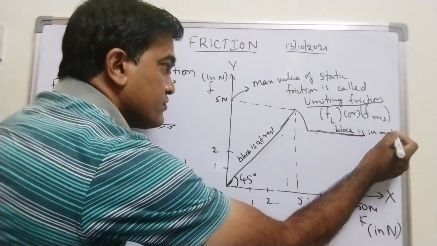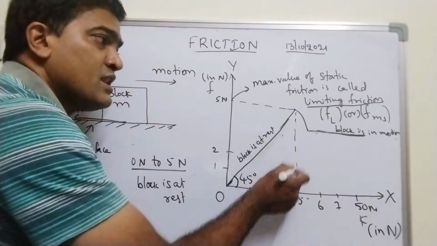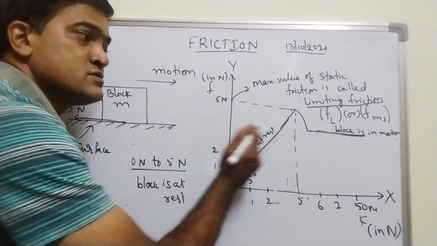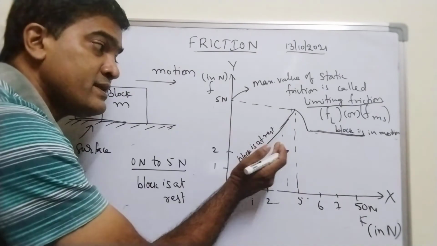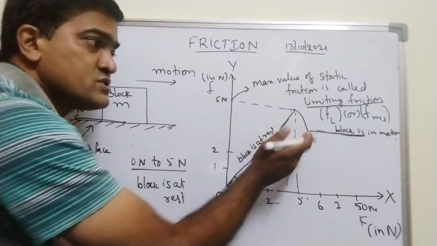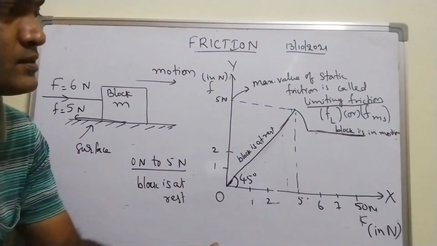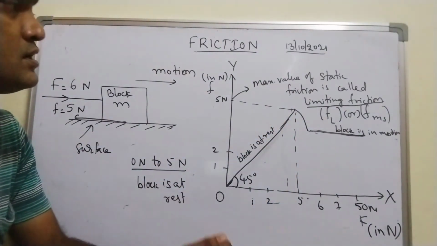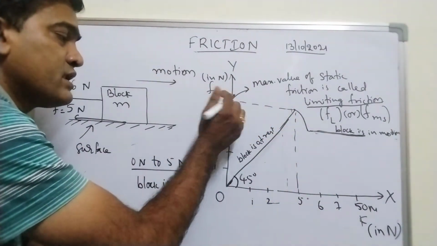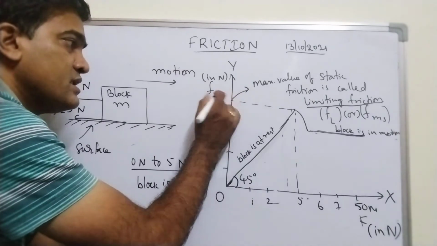This is the graph, and this is the line which is separating the block at rest and the block in motion. ఈ లైన్ సెపరేట్ చేస్తుంది. ఇక్కడ నేను ఈ 5 Newton నేను ఏమంటా అంటే, దిస్ ఈజ్ కాల్డ్ యాజ్ లిమిటింగ్ ఫ్రిక్షన్.